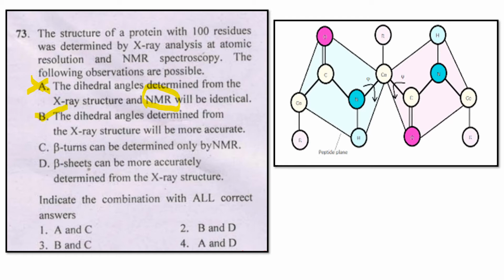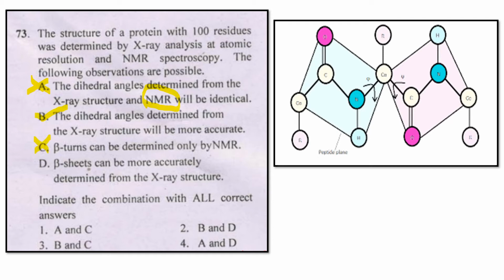Now see, C: beta turns can be determined only by NMR. Beta turns are present in proteins, but beta turns cannot be measured by NMR. Already I told you in A, NMR only measures the structure of the given compound. So C is also wrong.